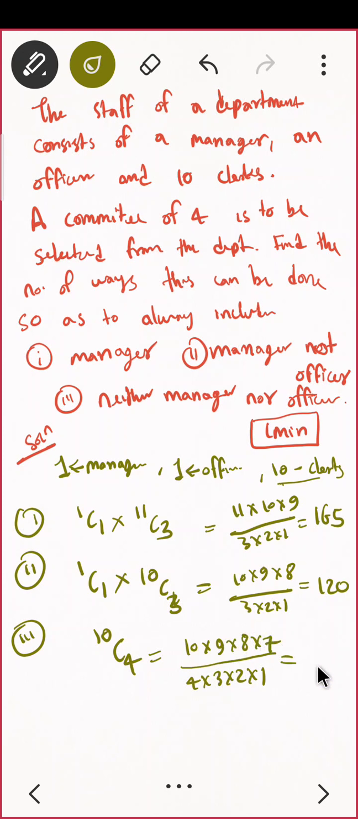Just complete this and tell me the final answer. कट करो, देखो कट होता है. 4 2 ज़ा 8, 8 कैंसिल हुआ. 3 3 ज़ा 9, 3 ज़ा 7 is 21. 210. Very nice. Correct. Good. अच्छा क्वेश्चन था. How was that?